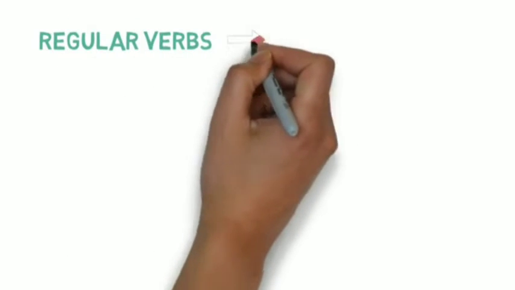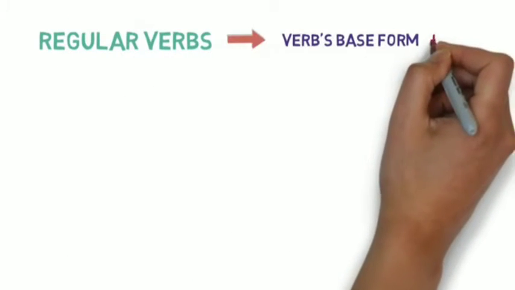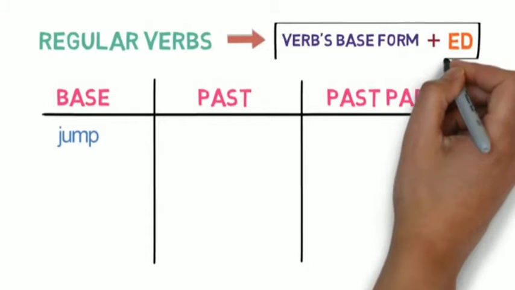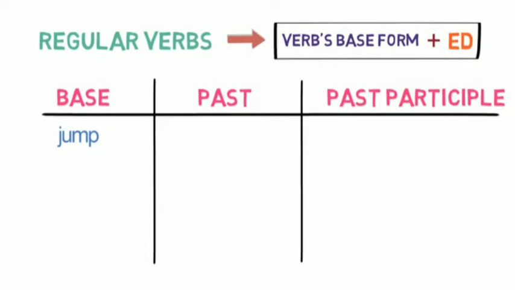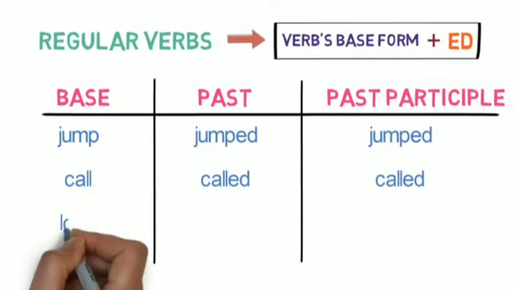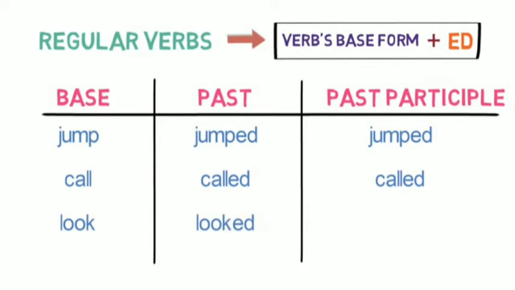Most regular verbs are formed by adding ed to the base form of the word. Let's take example of verb jump. We add ed at the end of the word to get the past or past participle form. So, jump becomes jumped in past and past participle form. Let's look into some more examples. Call converts to called in past form and past participle form. Look converts to looked in past and past participle form.